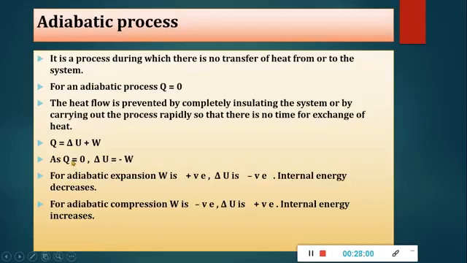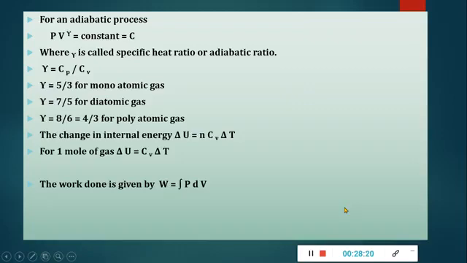So in the first equation, Q is equal to delta U plus W. If Q is 0, we will get delta U is equal to minus W. For an adiabatic expansion, W is positive, so delta U is negative, that is, internal energy decreases. And for adiabatic compression, W is negative, so internal energy increases, delta U is positive.